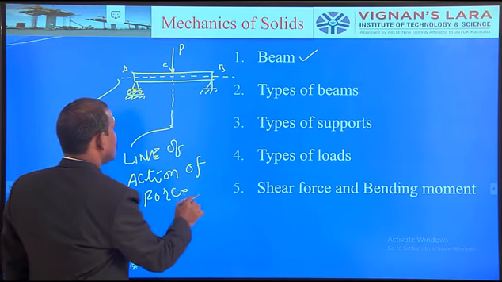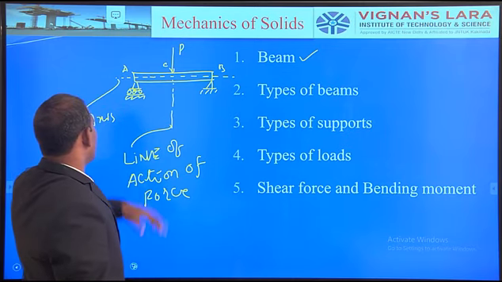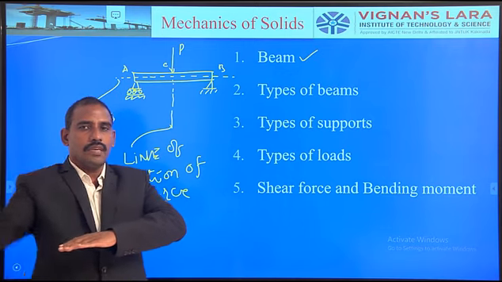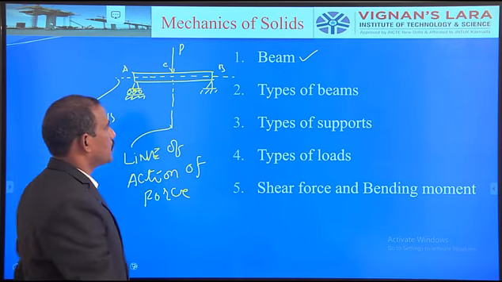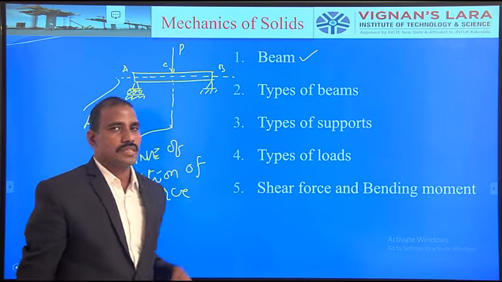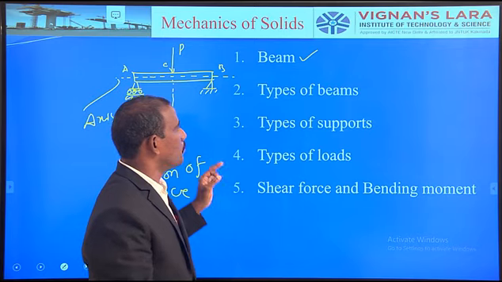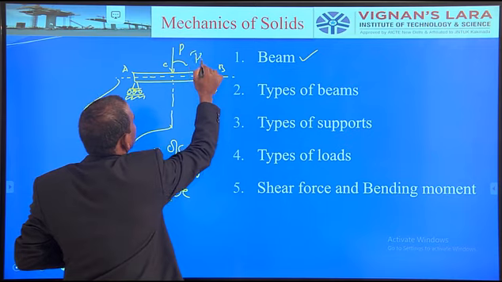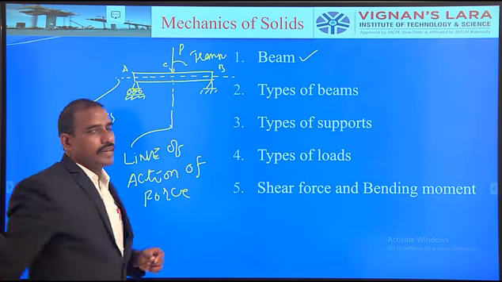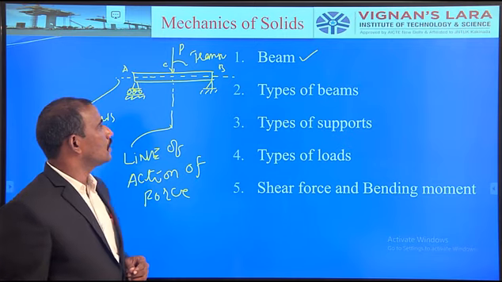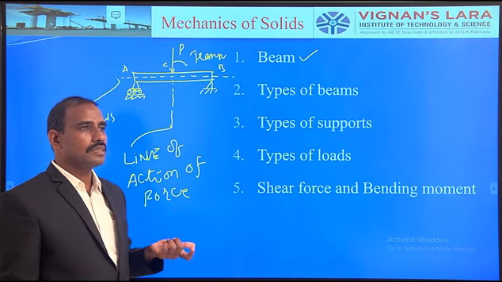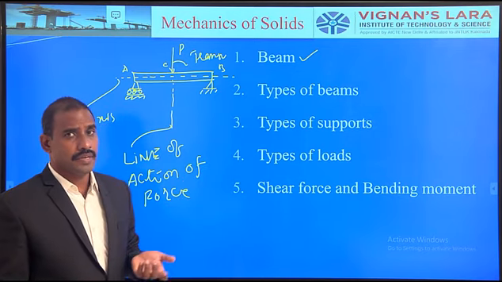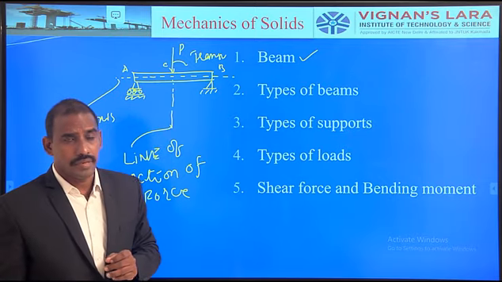So, what about the position of the line of action of the force with respect to the axis? This is the axis of the beam, this is the line of action of the force. Both are perpendicular to each other. Such a structural member is called a beam. This is called a transverse load. So a member is called a beam if it is subjected to a transverse load, transverse meaning the line of action of the force must be perpendicular to the axis of the beam.